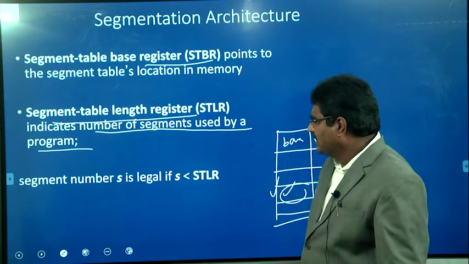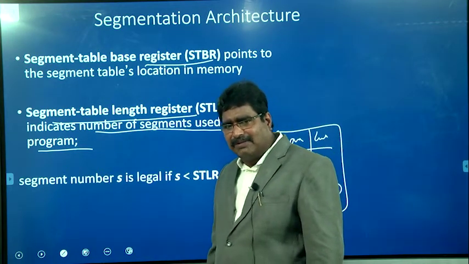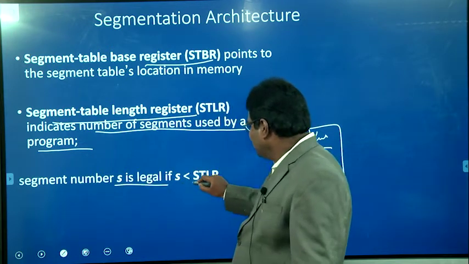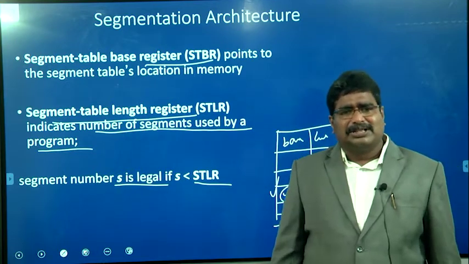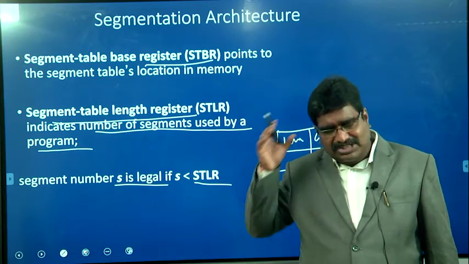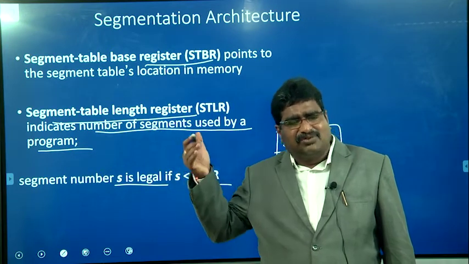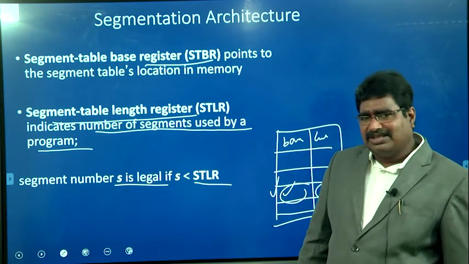And next one is, whenever the logical address consists of the segment number and offset, it verifies that the segment number must be less than the segment table length register. For example, the process is divided into 10 segments. At the time the CPU generates the 12th segment, actually the 12th segment does not exist. Automatically, it gives the error message.